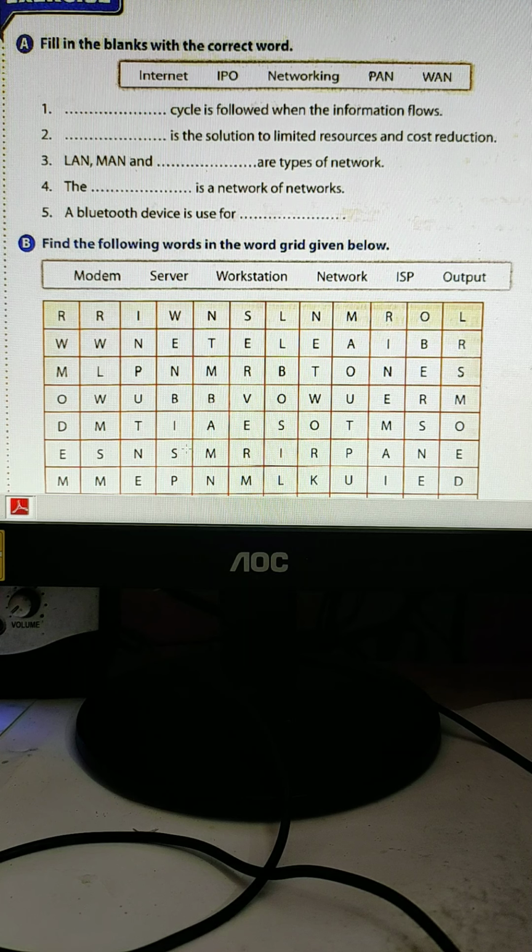A Bluetooth device is used for... only one is remaining, that is pen.